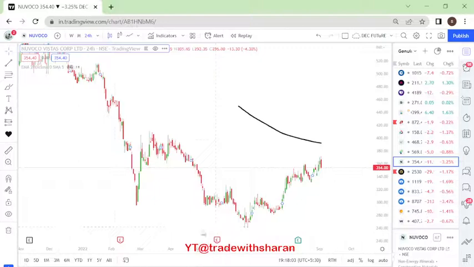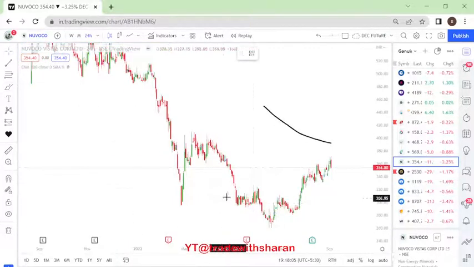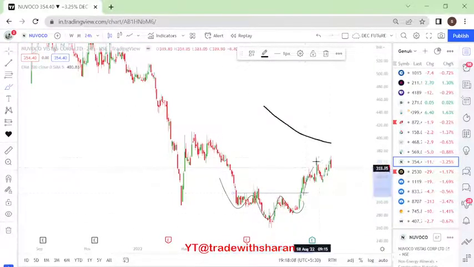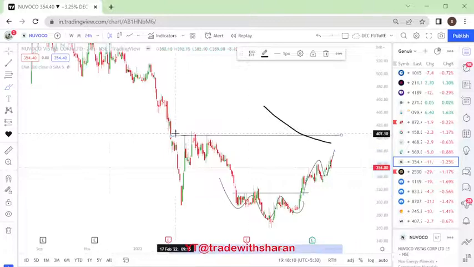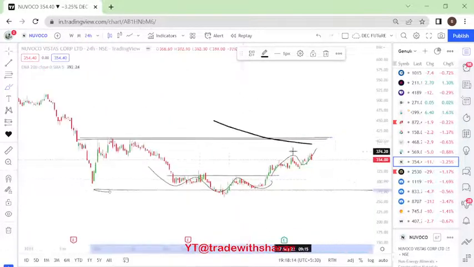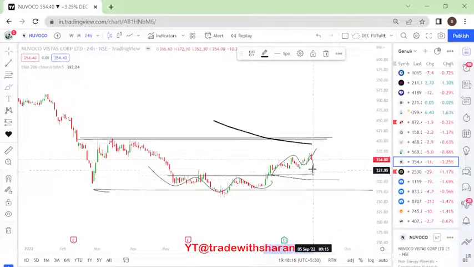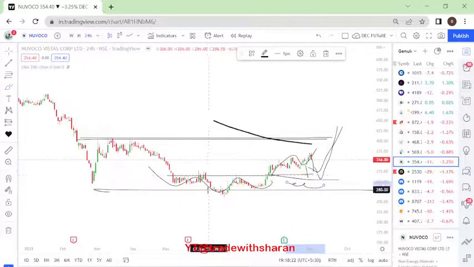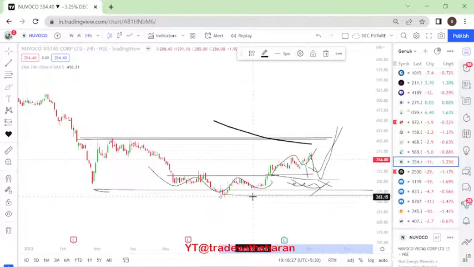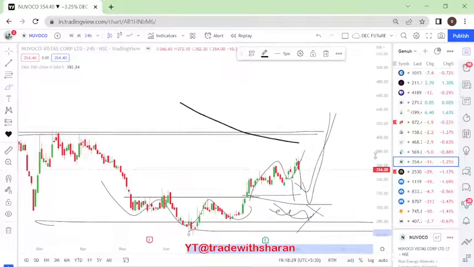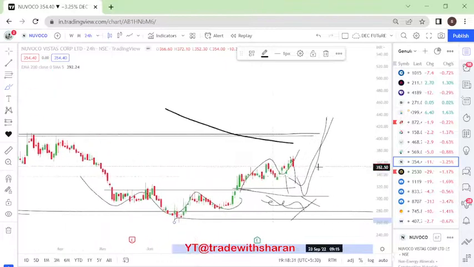Nuvoco. Right, Nuvoco on a daily time frame, if you see, has formed something like a head and shoulder. It is trying to move up. This will be our first set of resistance at 407 levels, right? If it comes below this level, then again we might get to see a small momentum upside. But if it comes into this zone, which is between 315 to 400, we will not take any trade, as it might test 267 levels in the coming days, right? This is on a daily basis.